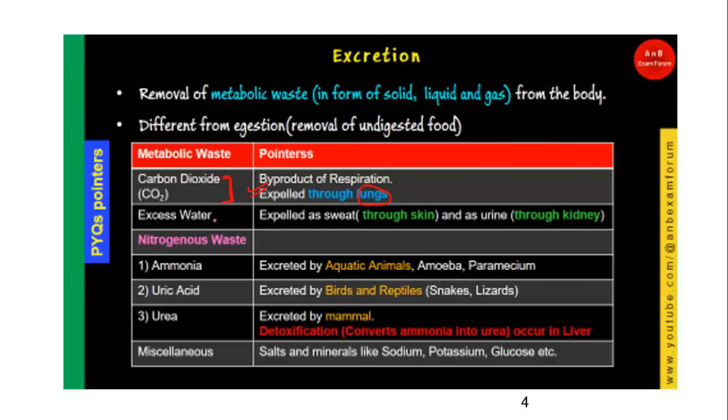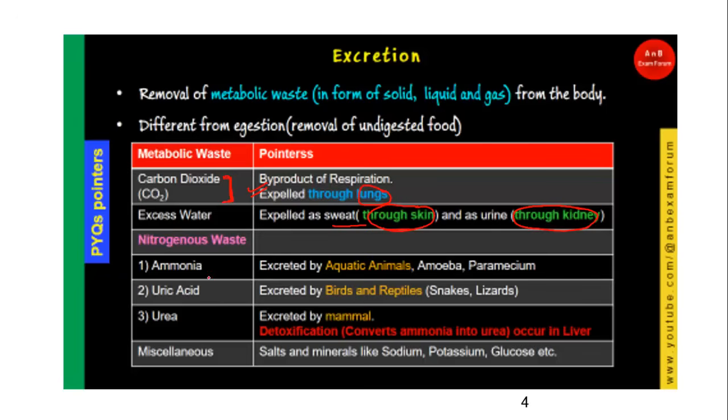And how about water? The excess water which is not utilized by the body is either expelled through sweat, through the skin, or as urine through the kidney. So the kidney is an excretory organ, and the skin is also an excretory organ, but the primary one is the kidney. The kidney not only removes water, it also removes nitrogenous waste.